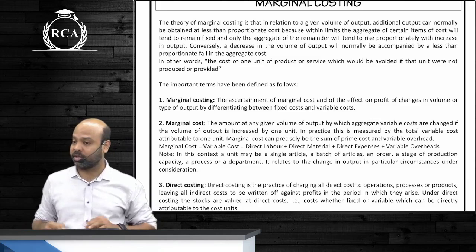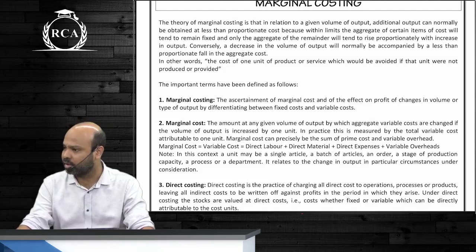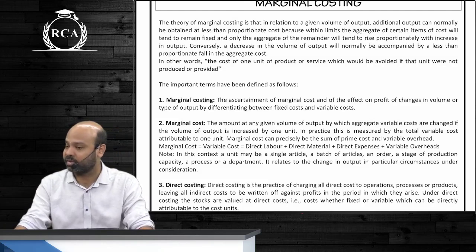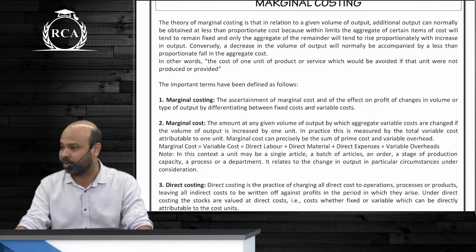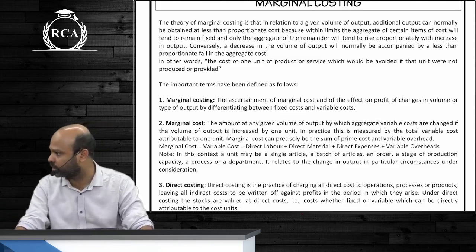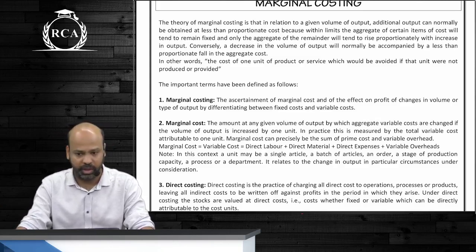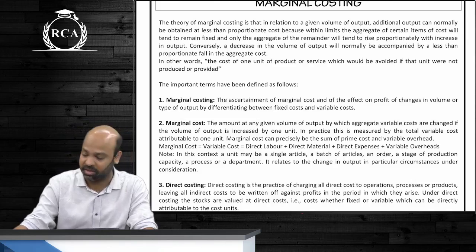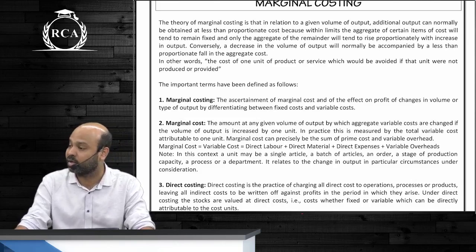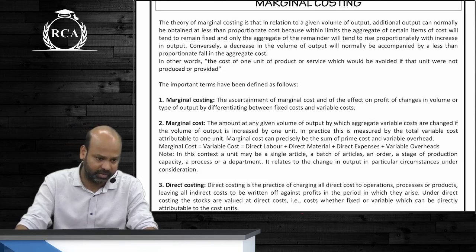Though the name of the chapter is marginal costing, I told you that this chapter primarily deals with CVP analysis, cost volume profit analysis. The advantage of dividing expenses into variable and fixed is that over a shorter period, it is only variable expenditure that is incurred whenever you increase your manufacturing activity. Your fixed expenses remain constant irrespective of the output level. So when you're taking decisions over shorter periods, you will want to recover only your variable expenses. You will not want to recover your fixed, matlab, if you have an option of recovering, well and good, but even if you recover your variable expenses, that is sufficient.